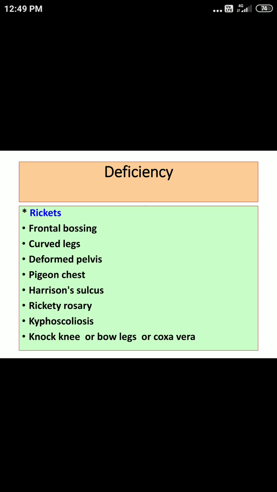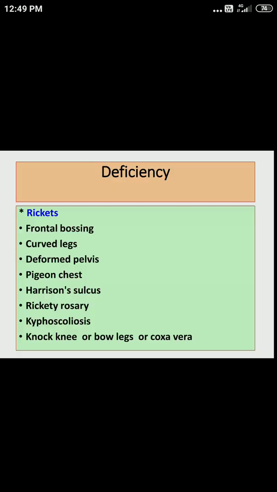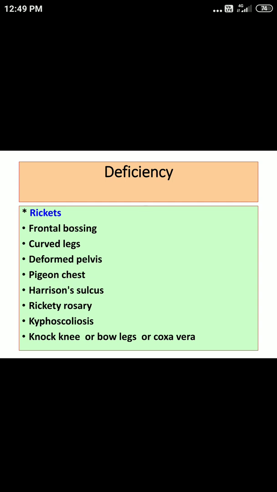High risk group. In what group can rickets be seen? Generally the high risk group includes young children from 6 months to 2 years of age. The first thing you can see, if you understood its function related to the bone, is that it is required for bone mineralization, where there is deposition of some salts. What happens in these children is that the calcification of bones is reduced.